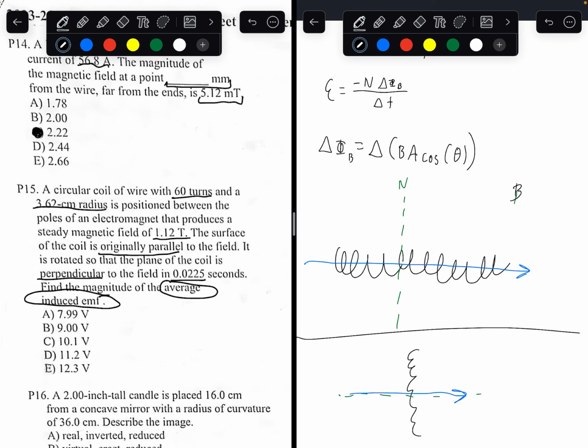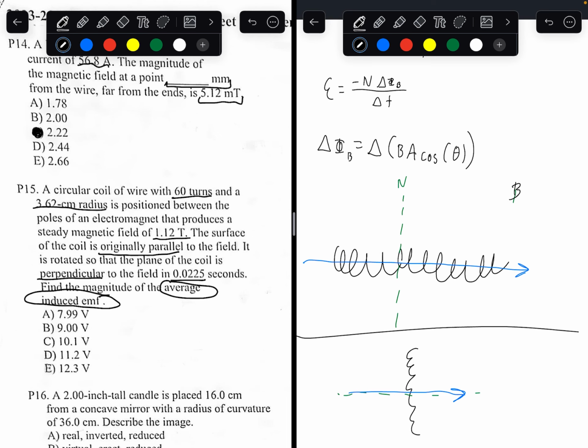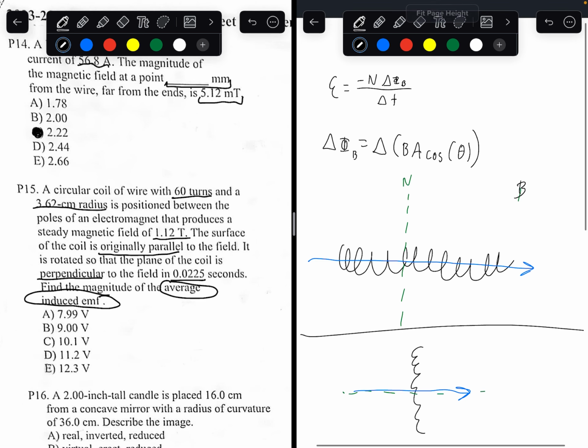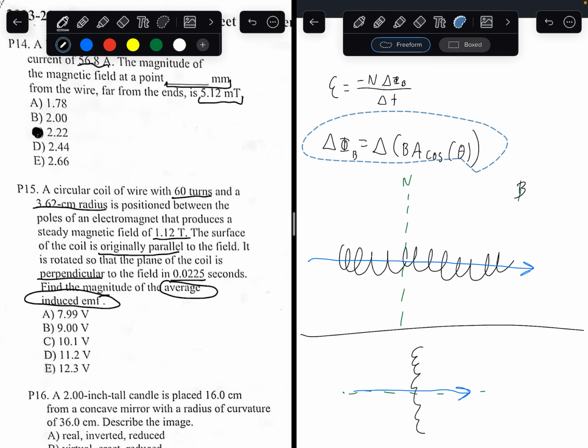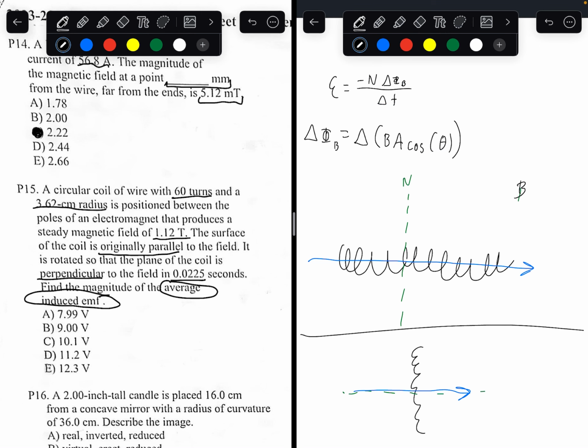So, based on this, what do we know? Let's first find the change in magnetic flux. Change in magnetic flux is equal to change in BA cosine theta. There has to be a change in one of these. Let's identify what is being changed. Is the magnetic field being changed? The magnetic field stays the same. It's still 1.12 Tesla.